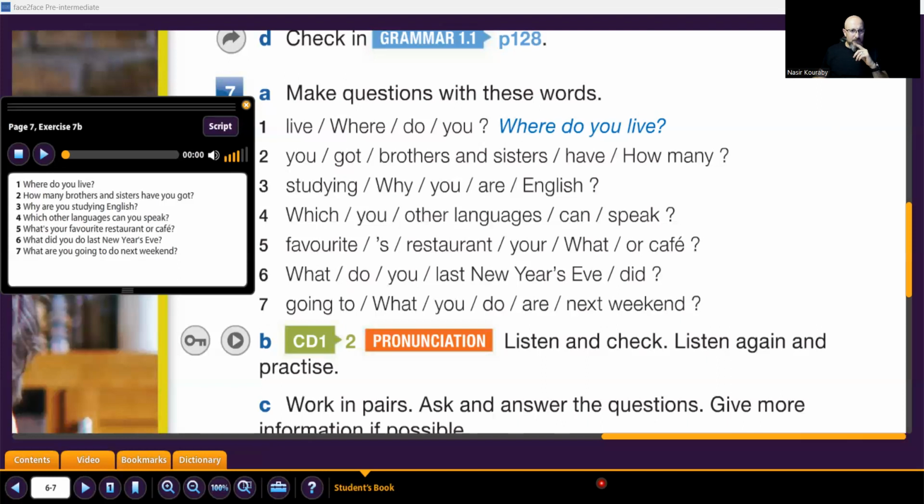What did you do last New Year's Eve? Last New Year's Eve, what did I do? I guess I stayed at home because in Istanbul it was very cold. I don't go out when it's cold. But what about you? Where did you go? What did you do?